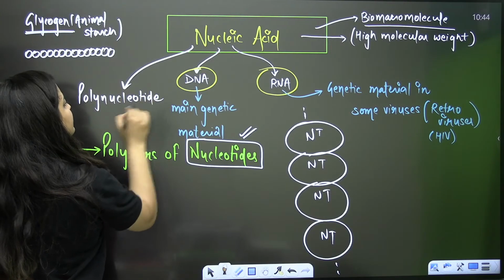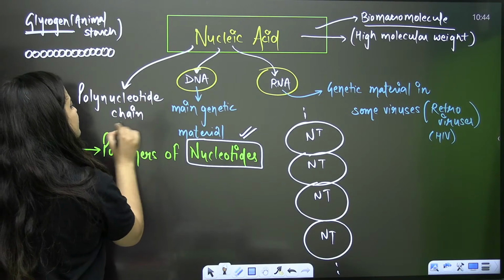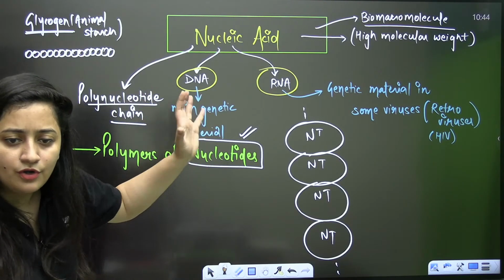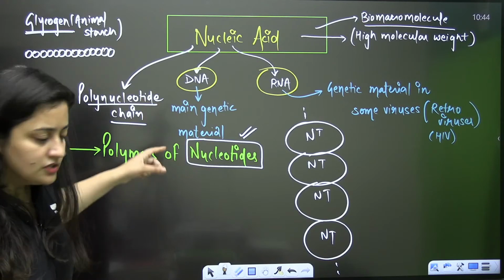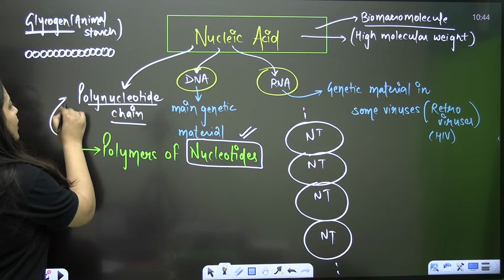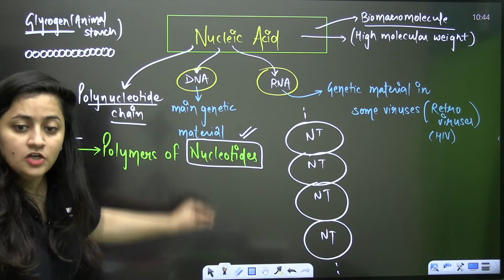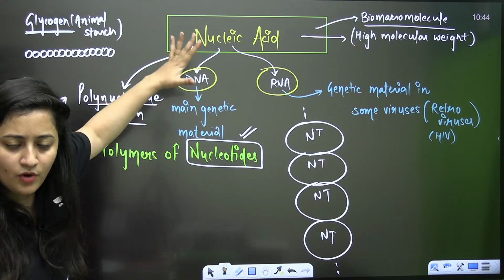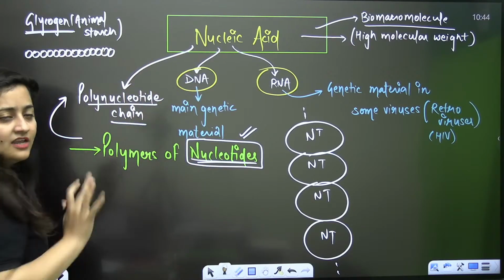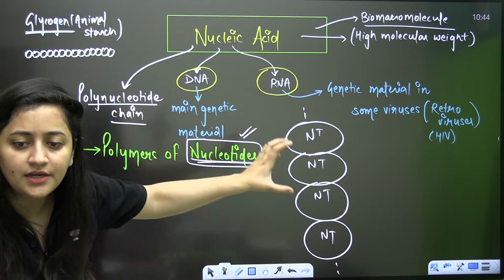See, everything is written in NCERT. We need to know about each and every line here. So it is the polynucleotide chain. Is that clear? So they are the polymers of nucleotide, or you can say that nucleic acid is a polynucleotide chain. So before understanding the DNA or RNA, you should know what is a nucleotide.